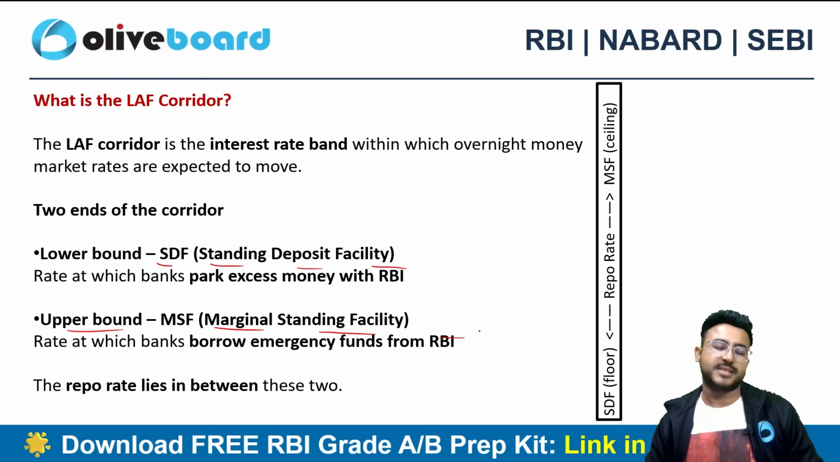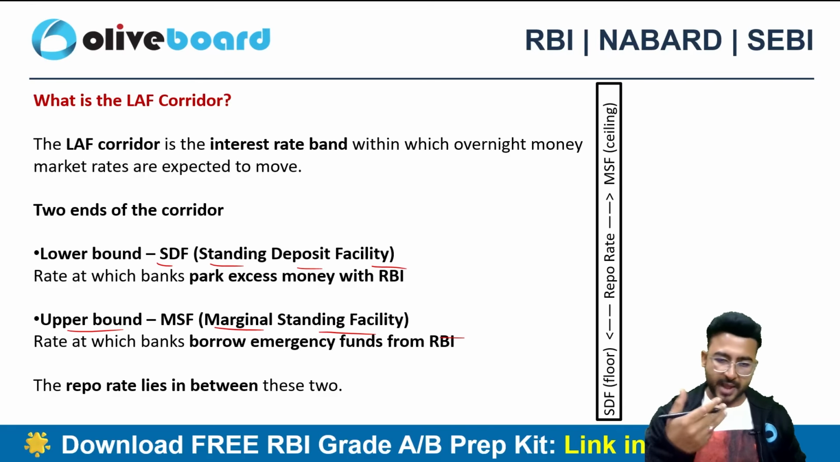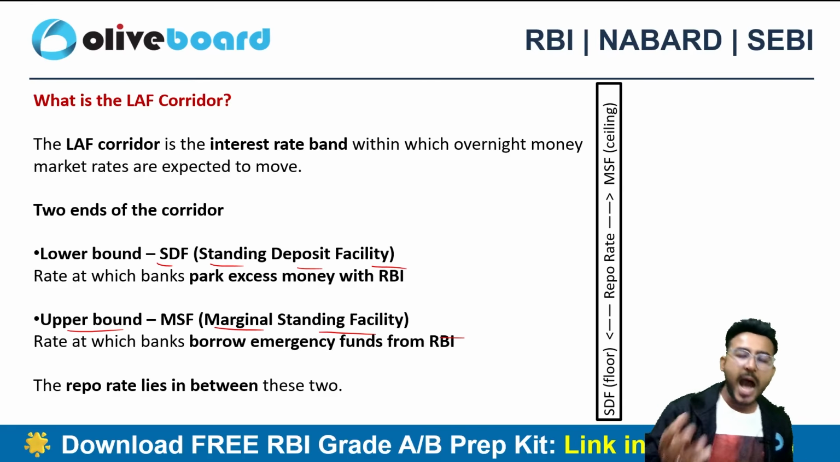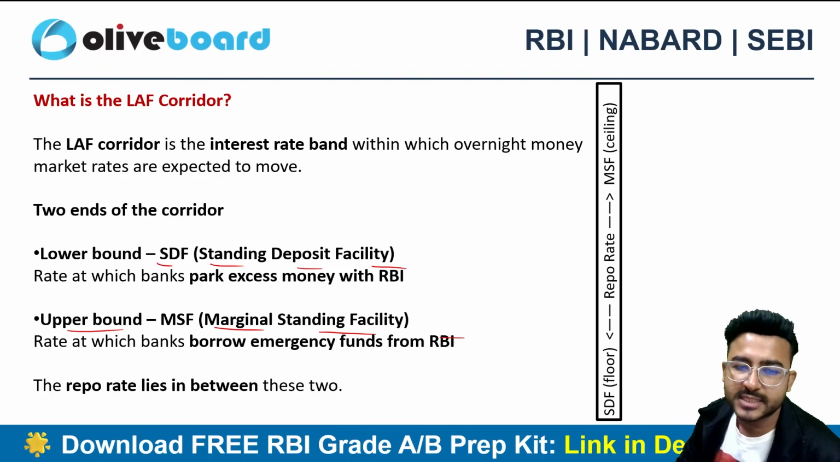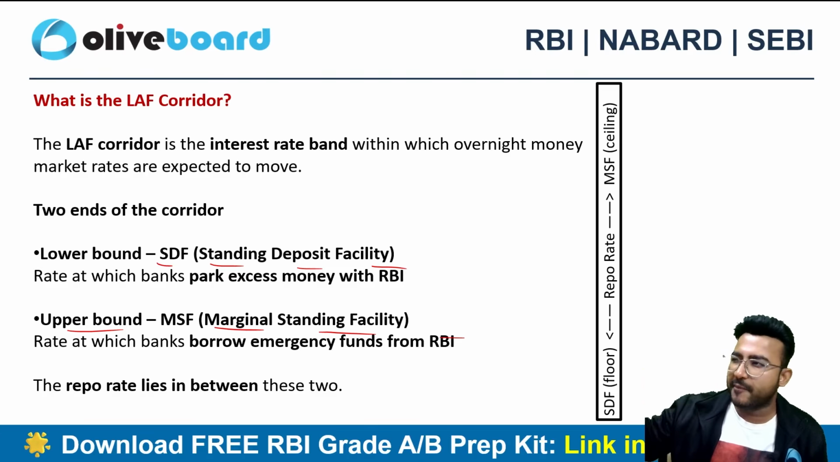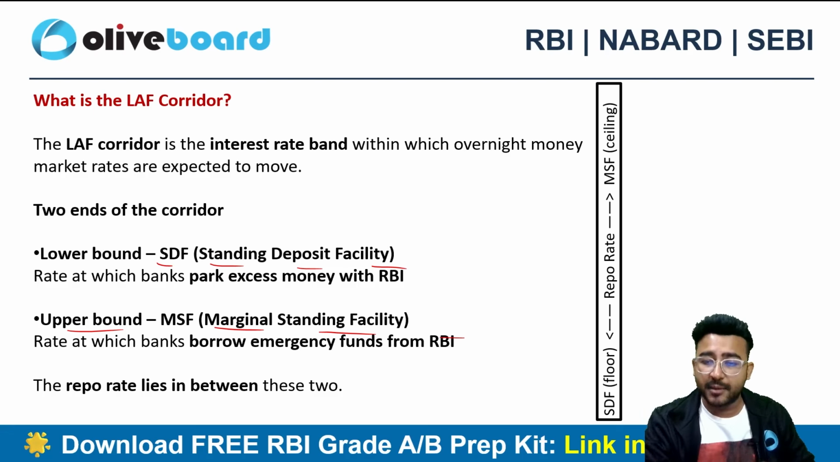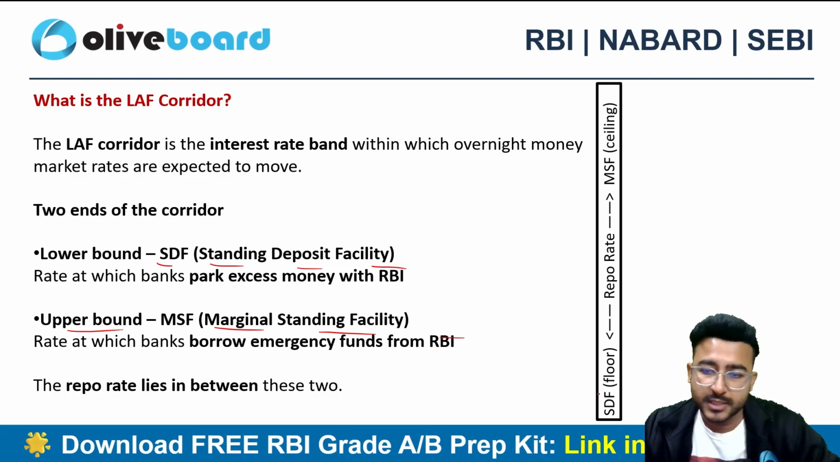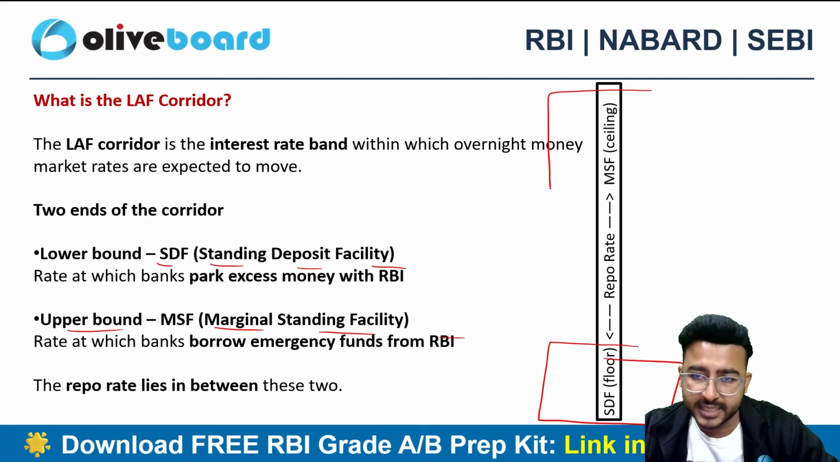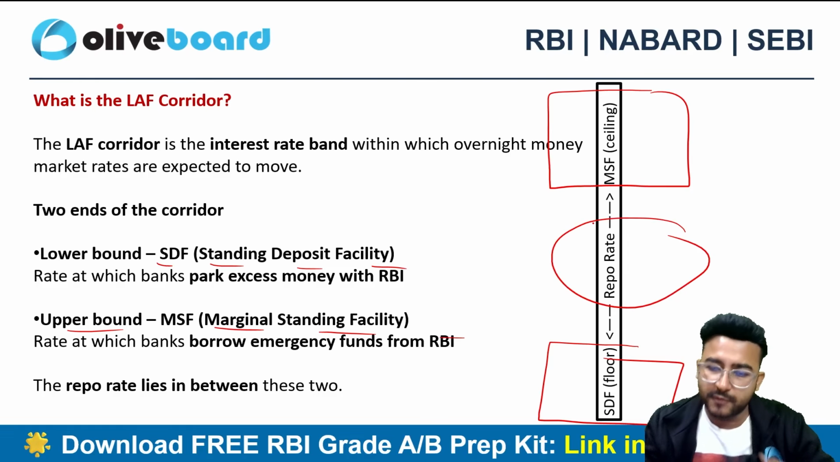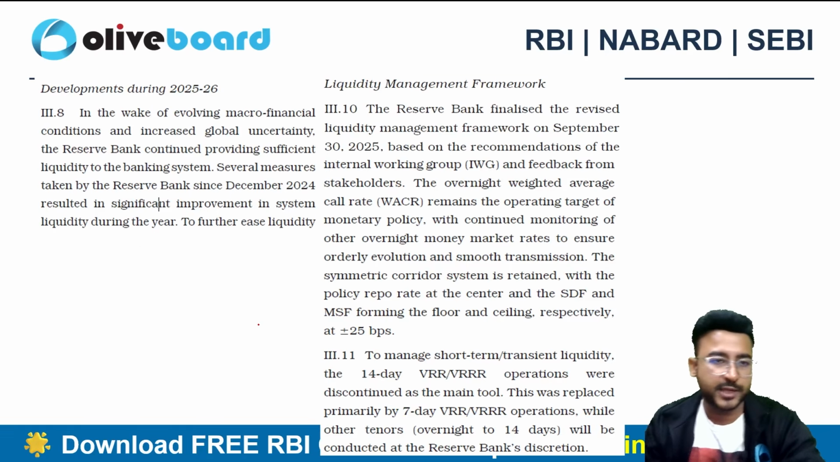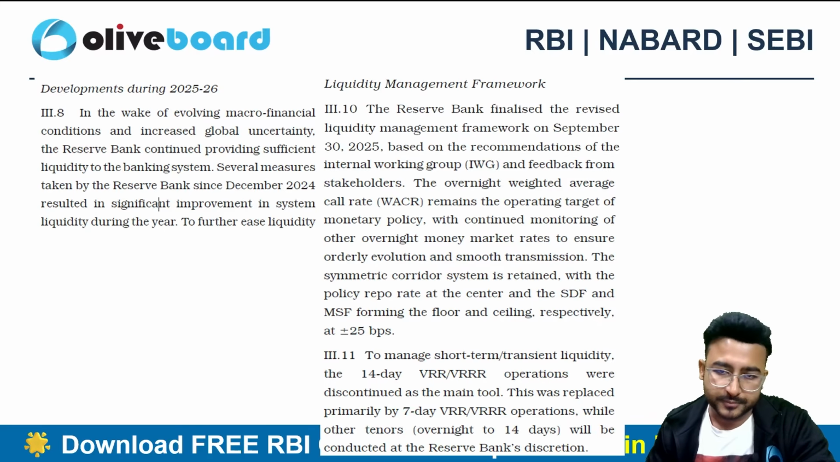The upper limit will be the marginal standing facility. Marginal standing facility is nothing but the rate at which the bank can borrow money from RBI in case of emergency situations. And suppose a bank has adequate money, they can park the excess money with the RBI. That's called SDF. So SDF is also called the floor, MSF will be the ceiling, and in between the repo rate will fluctuate. And that's what we call the LAF corridor, right?